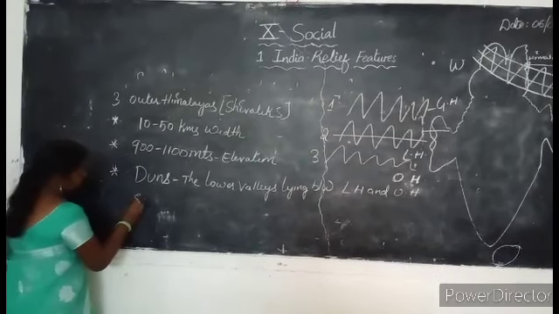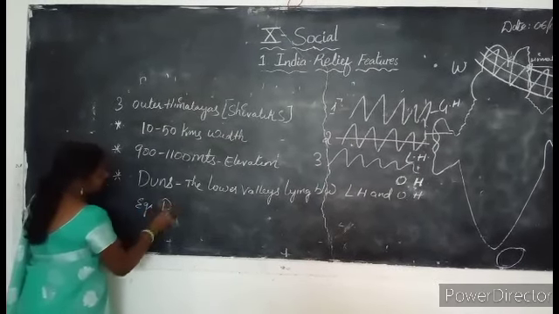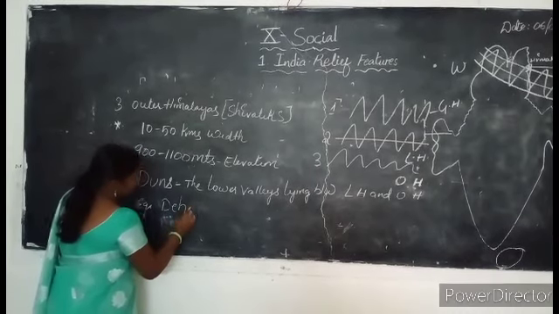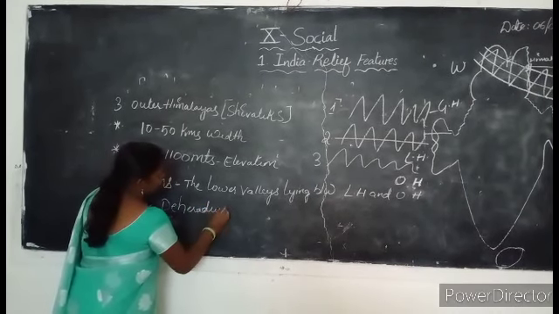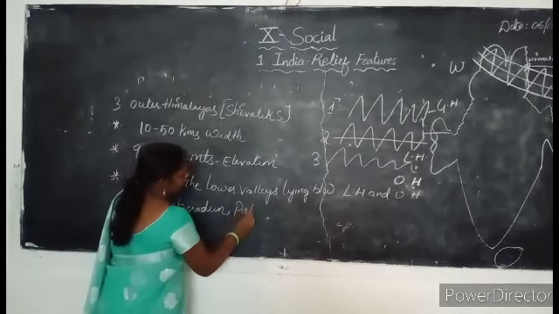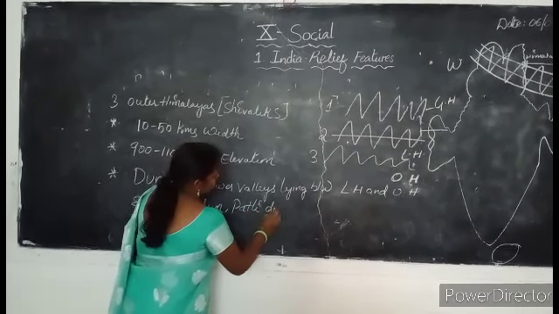For example, famous duns: Dehradun, which is the capital of Uttarakhand, Patlidun, etc.